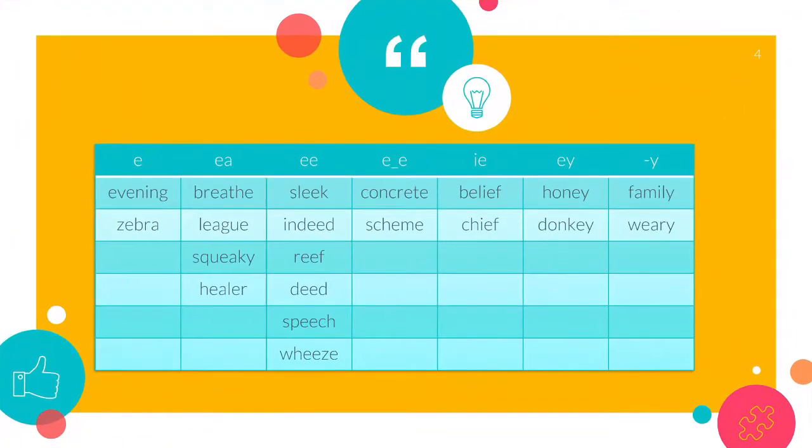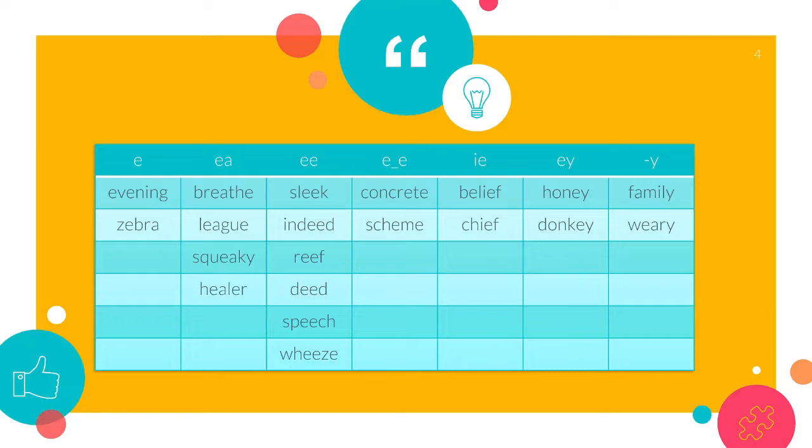As you can see here in this table, I have first letter E, and then EA, then double E, E consonant E, IE, EY, and Y. I'm going to show you what I mean. In the first column, you have only letter E, as in evening, and zebra.